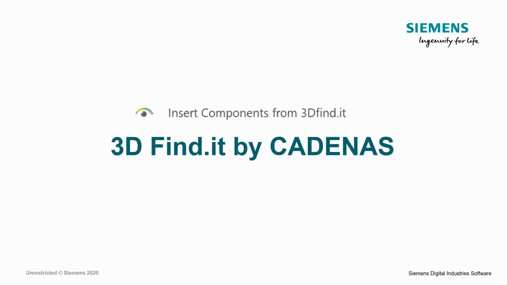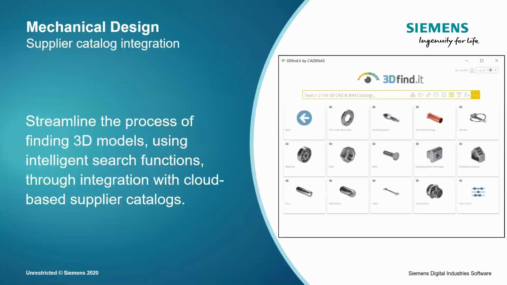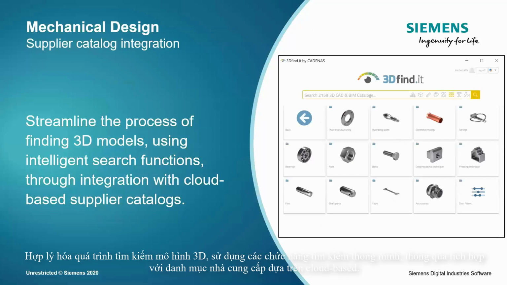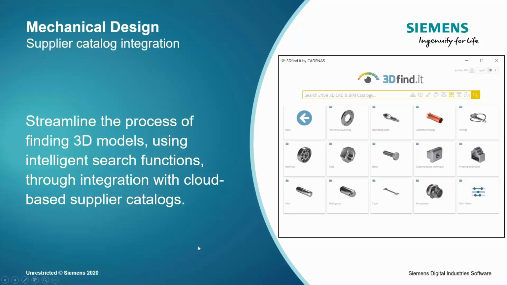The last topic we're going to talk about before we end today's session, I want to talk a little bit about some new tools that we have for supplier catalog integration. So, we've had tools in the past where we could manually go out and find different supplier components, but now with this new 3D Find It integration within the assembly environment, within Solid Edge, it's going to make this process much easier. There are many different ways that we can now access supplier components, and I'm going to show you some different ways to do this right here from within Solid Edge.